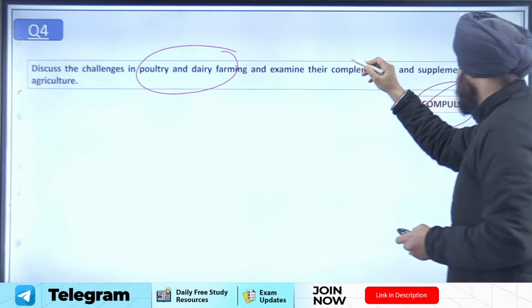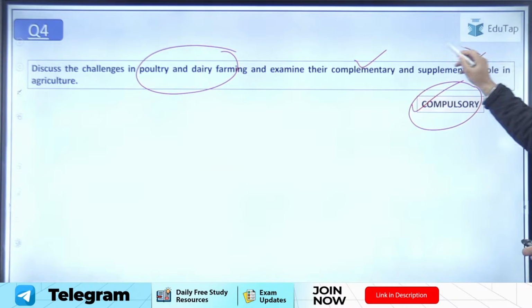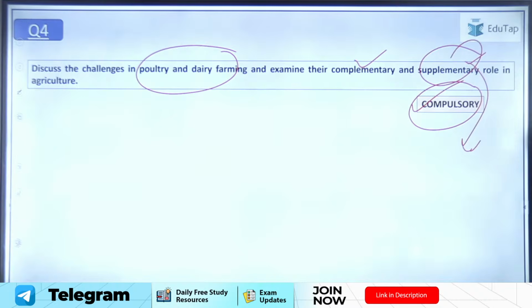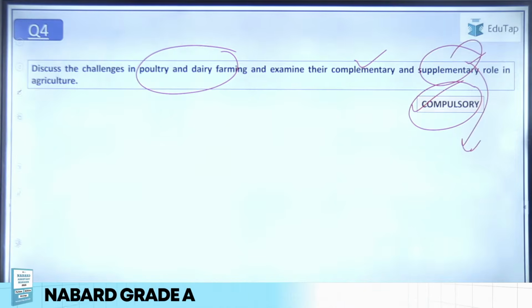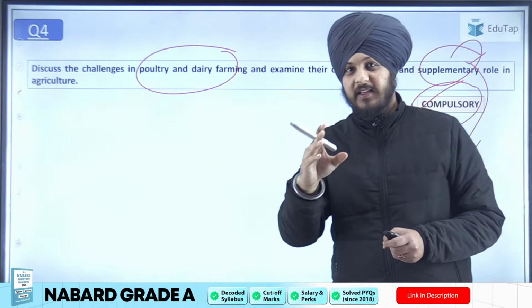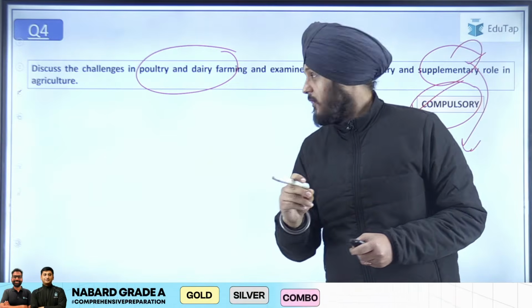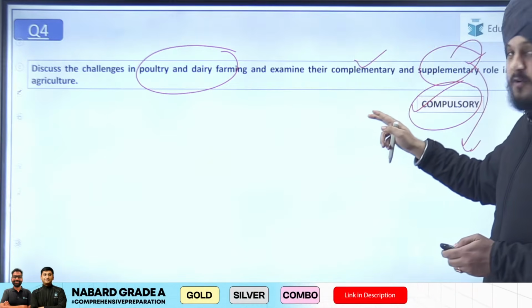So the question is asking about both the complementary role and the supplementary role, that how these farming systems complement each other and how they provide the supplementary roles also as a part of this entire system. So you were supposed to write, for example, nutrient recycling, different sort of points. Somebody saying challenges में environmental, economical, social and political लिखा. You're talking about this, which question, Harsh?